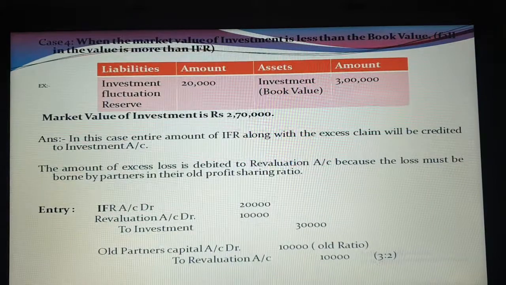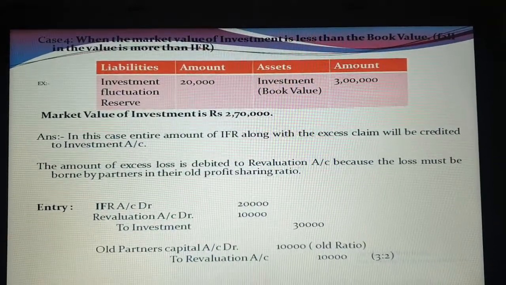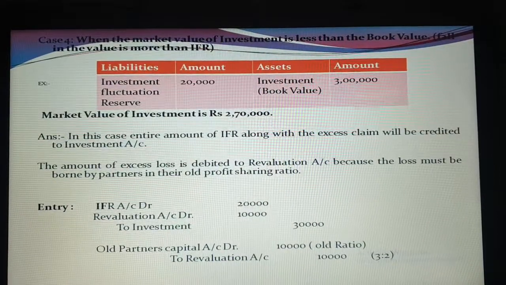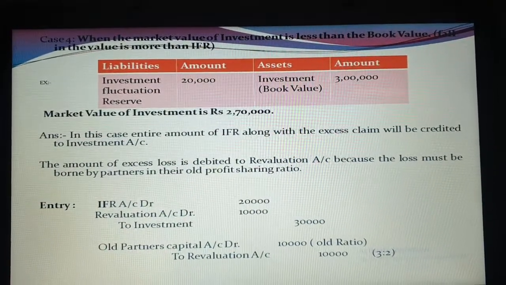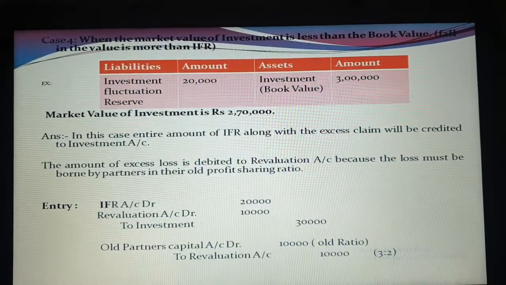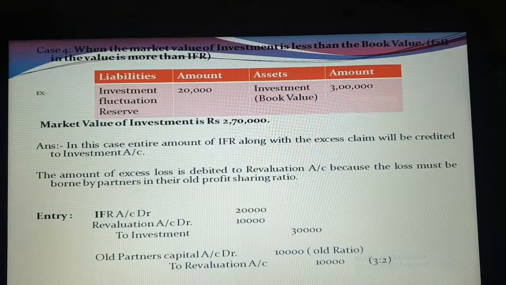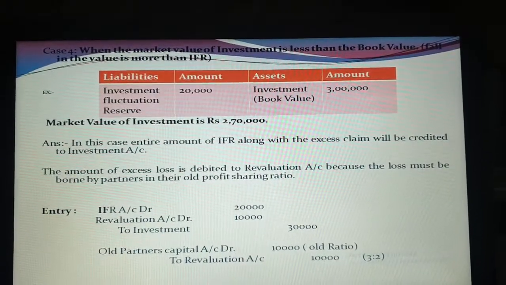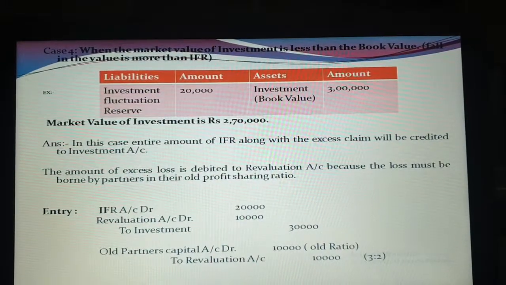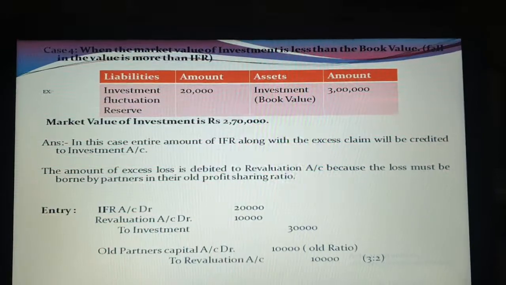So as per the double entry system, your debit is always equal to credit. So your reserve is 20,000 and the liability, or we can say loss on investment, is 30,000. So there is an increase in liability of 10,000 that will be taken out from revaluation account. So revaluation will be debited with 10,000. That will result in the loss on revaluation. And in the second entry, that loss on revaluation will be distributed to old partners in old ratio.